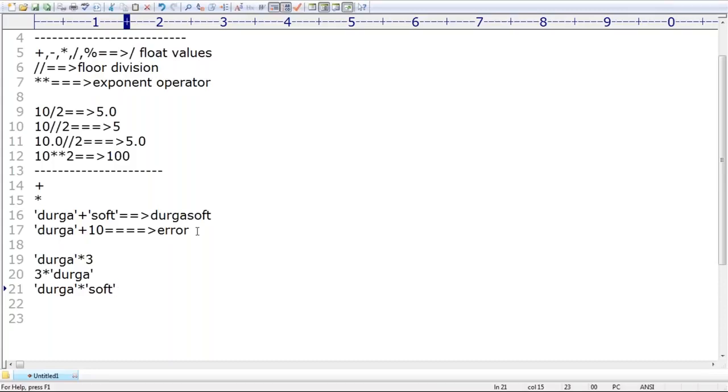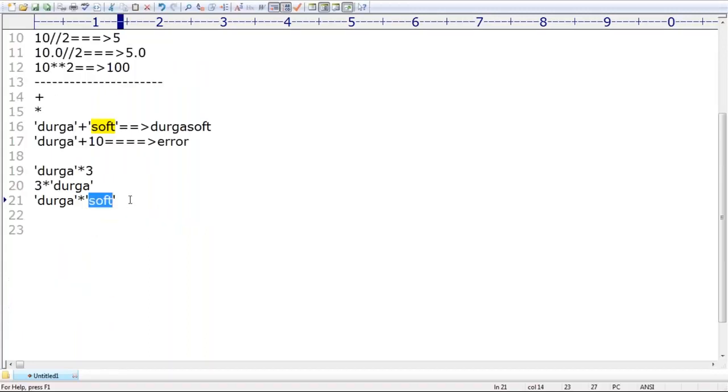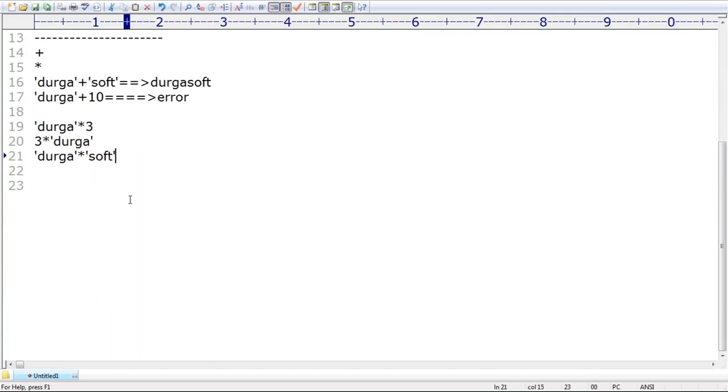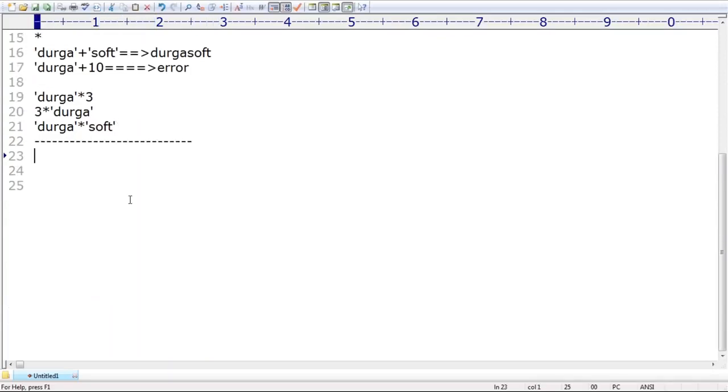Python is not going to support this, because if you want to apply the star operator to a string, compulsory one argument should be a string and the second argument should be a number. By mistake, if you take any other type, you will immediately get an error by default. Okay, that's all.